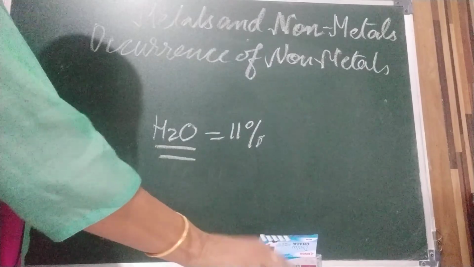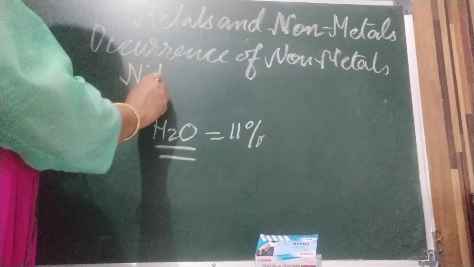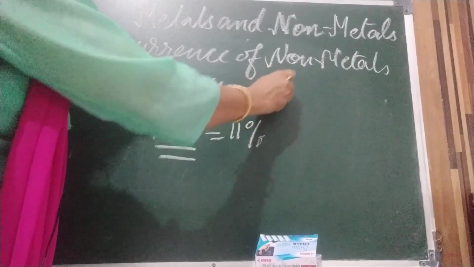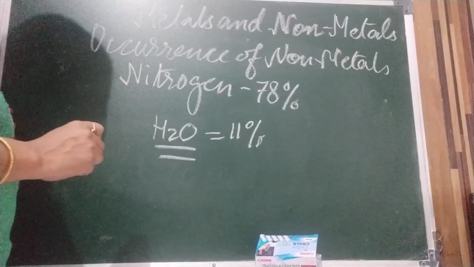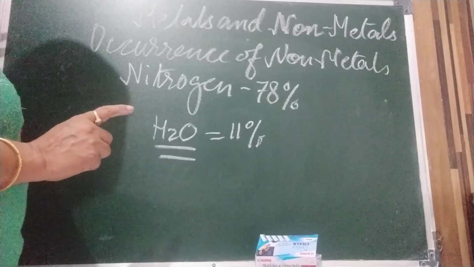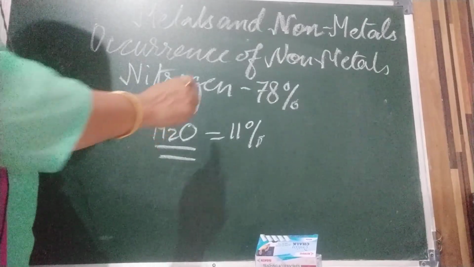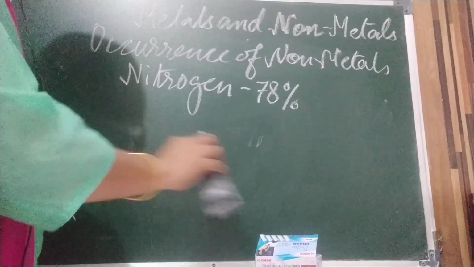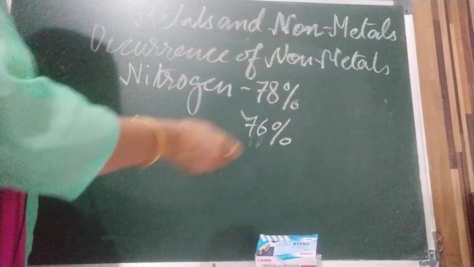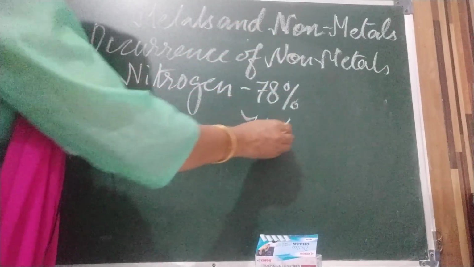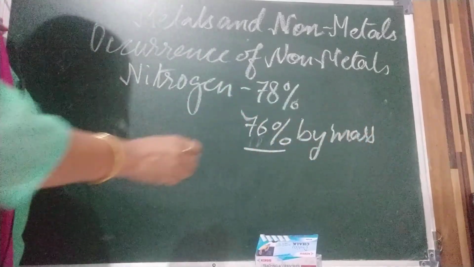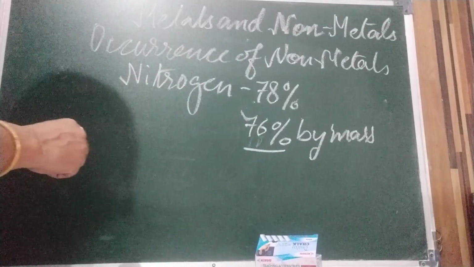Next we are coming to nitrogen. Children, you know nitrogen is present 78% in the atmosphere, in free state. If we take the mass of all the gases, we will find 76% by mass is nitrogen. By volume, 78%.